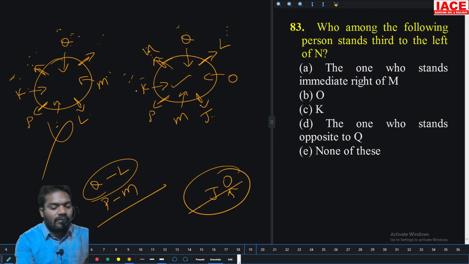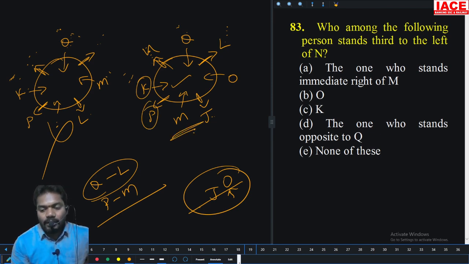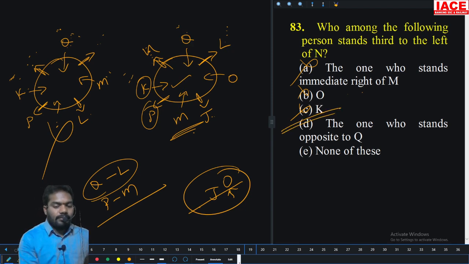Third left of N. First left, second left, third left. Who is that? M. The one who stands immediate right of M? No, not O, not K. The one who stands opposite to Q? Yes. Option D is the right answer.